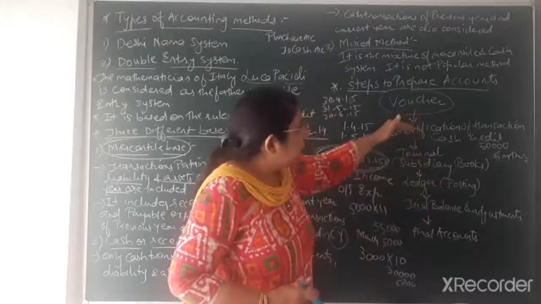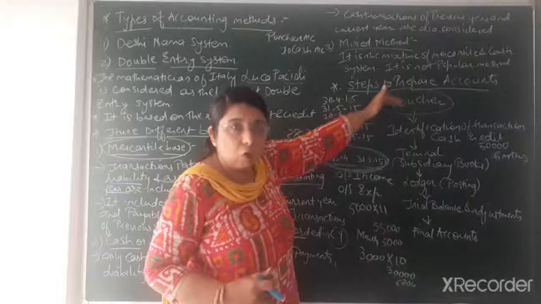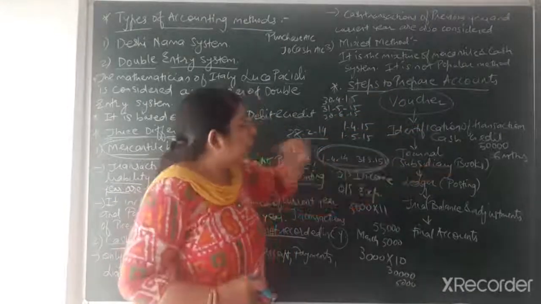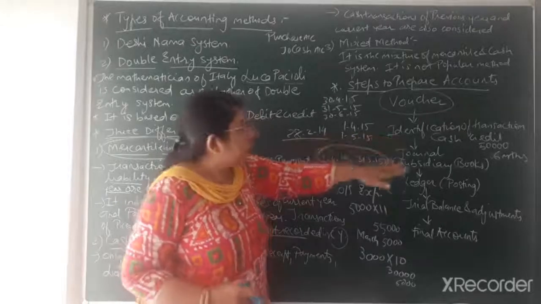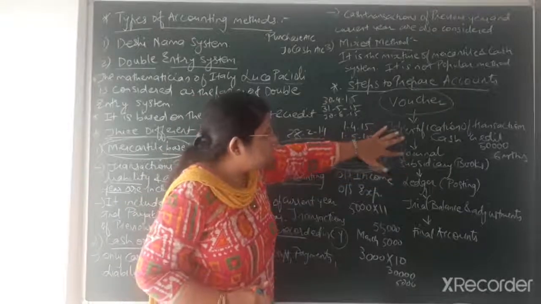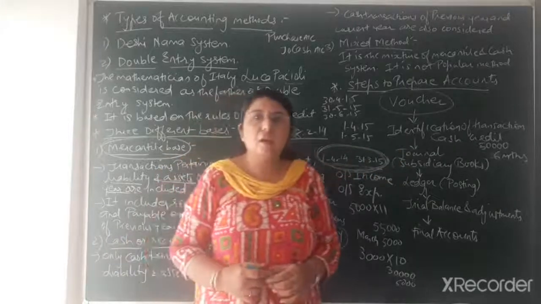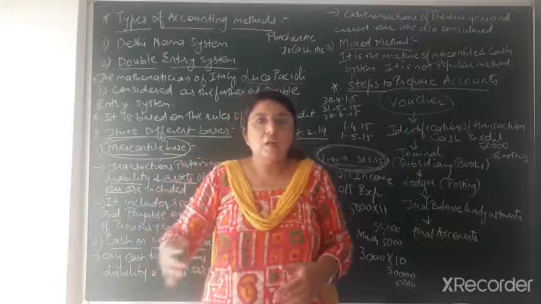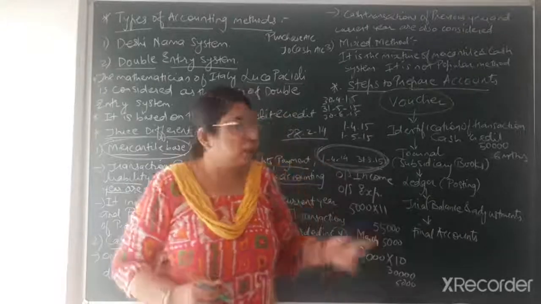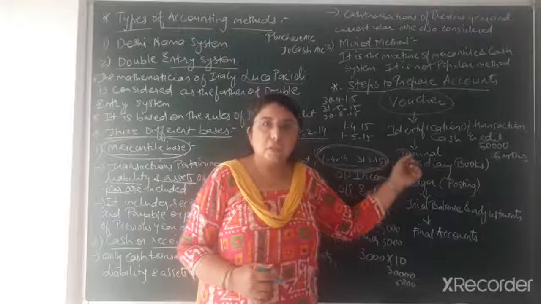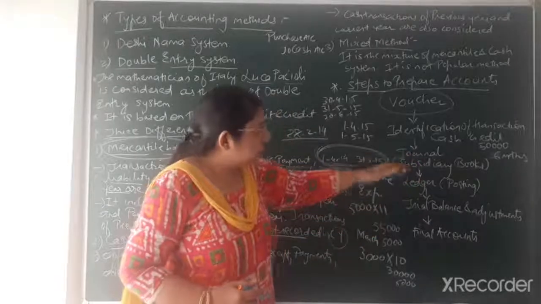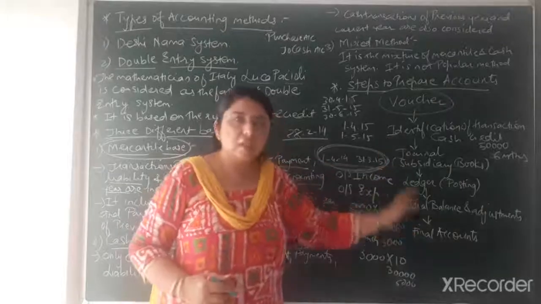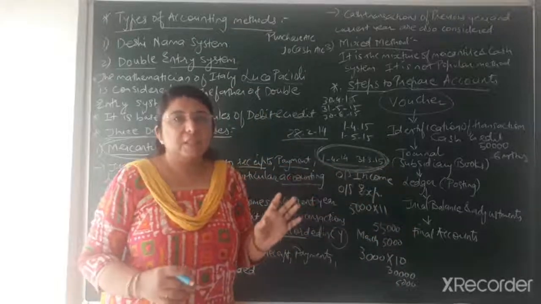So we have to identify after collecting the receipt or voucher. The next step is to identify which type of transaction it is. After deciding the type of transaction, we have to move on to the next step, that is journal or subsidiary books. These are the subsequent chapters that you will be learning in accountancy, the third and fourth chapters. The fourth chapter is of journal entries, where you will be understanding the journal book. Then the subsequent chapters will be of subsidiary books, ledger, posting, trial balance and final accounts. These are the subsequent chapters you will be studying in detail at that time.